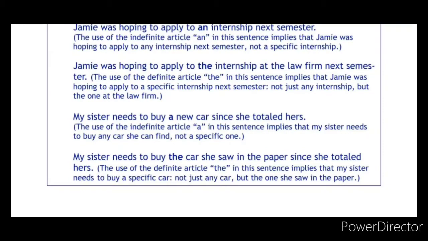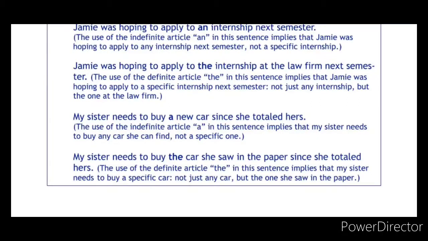Okay, so see the next example for the usage of the definite article. My sister needs to buy the car she saw in the paper since she totaled hers. So here we have mentioned the car she saw in the paper.